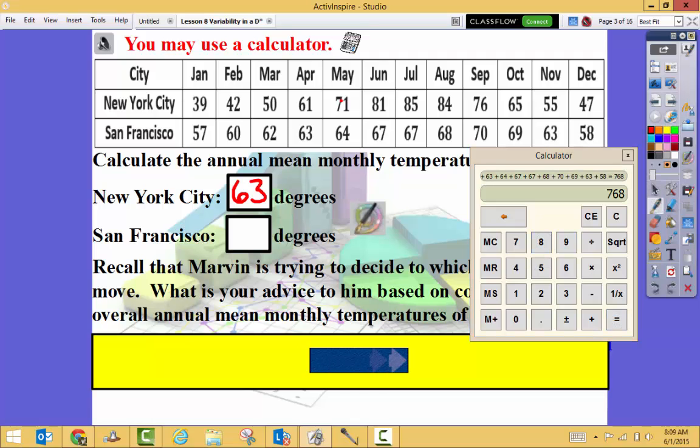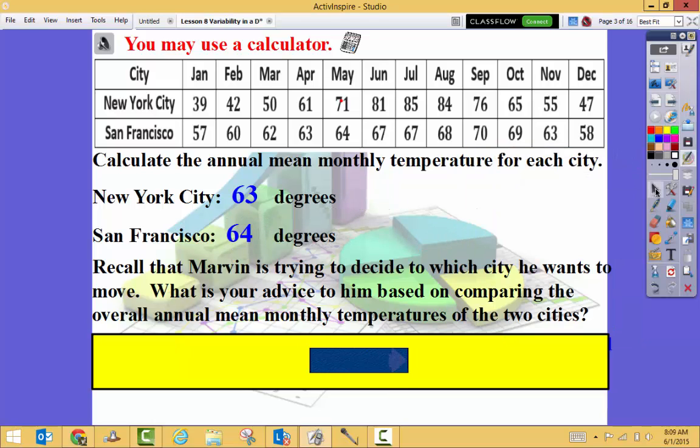Now I'll get 768. And there's 12 months again. That hasn't changed, so I divide it by 12. Now I'll get 64. So now let's check. And look, our means match. And they match what we had for our answer.